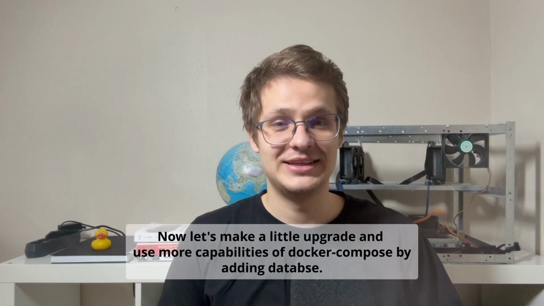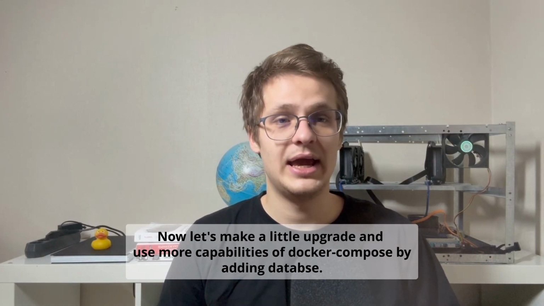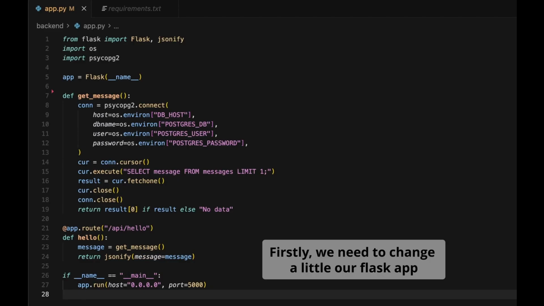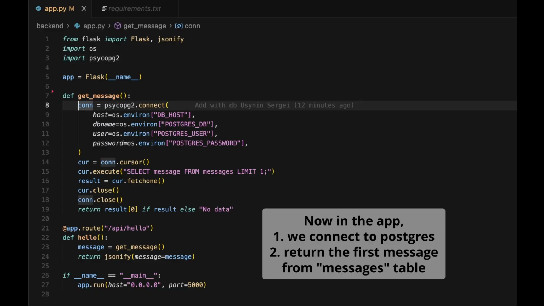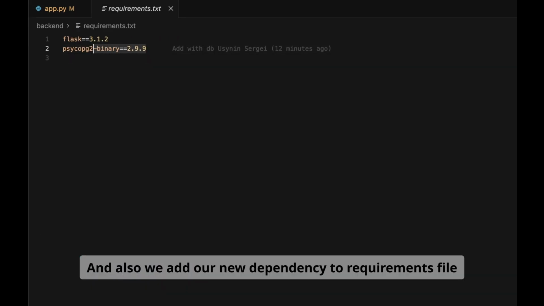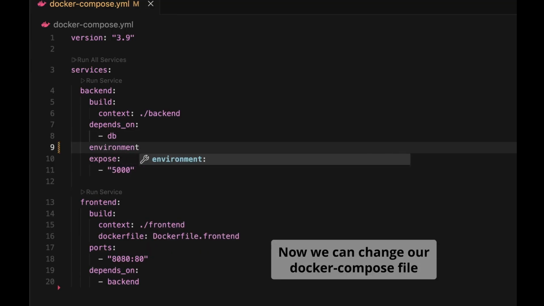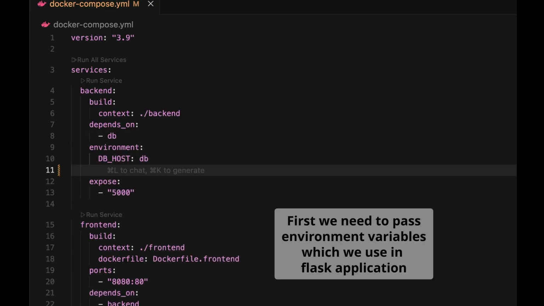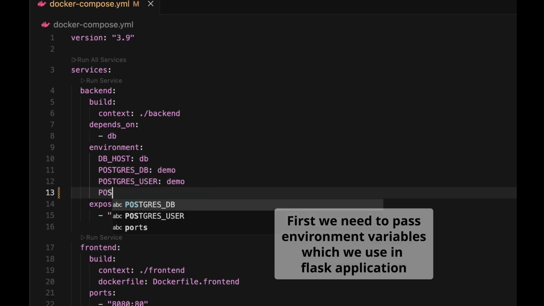Now let's make a little upgrade and use more capabilities of Docker Compose by adding a database. Firstly, we need to change our Flask app a little. Now in the app, we connect to Postgres and return the first message from the messages table. And we also add our new dependency to the requirements file. Now we can change our Docker Compose file. First, we need to pass environment variables, which we use in the Flask application.